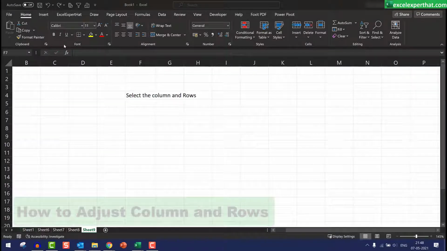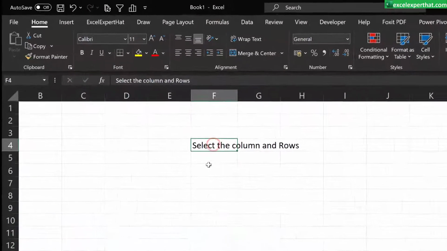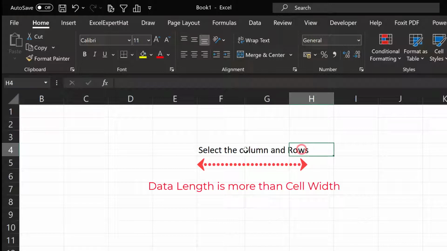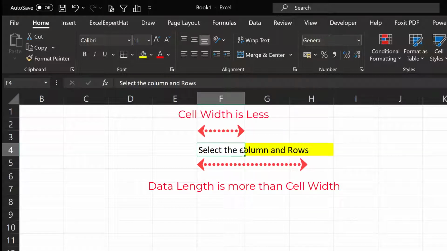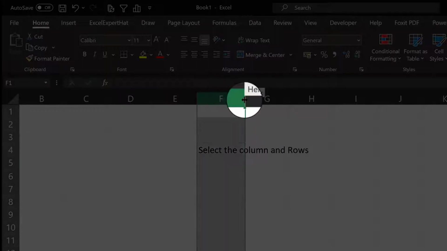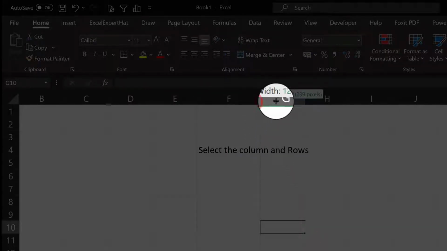Now we will see how to adjust the column and rows. Now guys, if I select this cell, there is some data in the cell which is visible, but in the next cell, if I click, there is no data. Still, due to the length of the data in this cell and the width being less, it is covering up the next cells. To make this column wider, double click on the column corner, and you will see the column width has been adjusted automatically. Else, another method is to click on the cell, go to the column corner and drag it up to the required length.